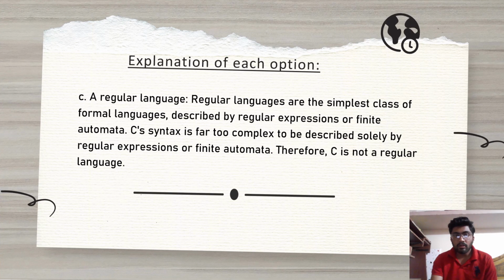Option number C, regular language. Regular languages are the simplest class of formal languages, described by regular expressions or finite automata. C's syntax is far too complex to describe solely by regular expressions or finite automata. Therefore, C is not a regular language.